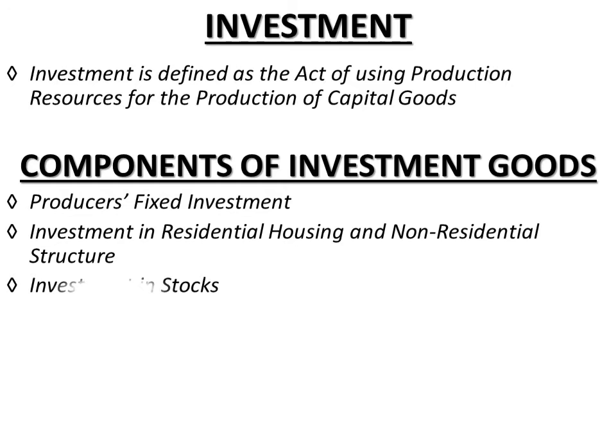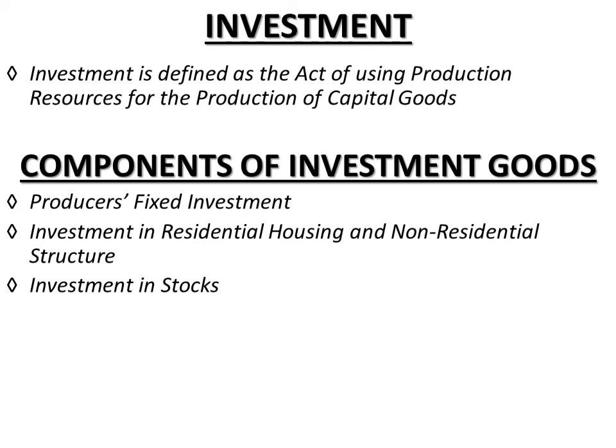Then third is investment in stocks. All firms keep stock of raw material, semi-finished goods and finished goods in factories or shops, right, for the smooth functioning of the business. Now, a net addition to stocks is considered as an investment because it represents goods produced but not used for current consumption. Alright, so these are the three components of investment, and the sum total of expenditure on all investment goods, that is first producer's fixed investment, then business construction, residential housing, stock, is called gross investment, right?